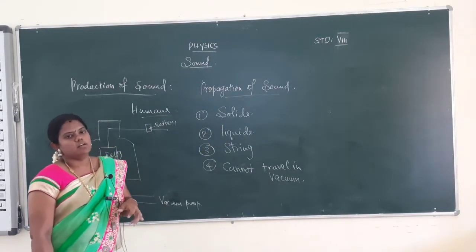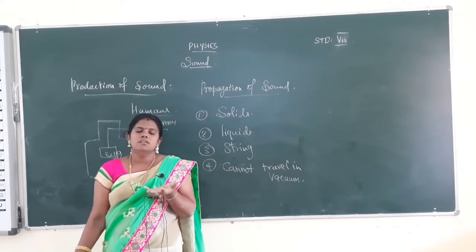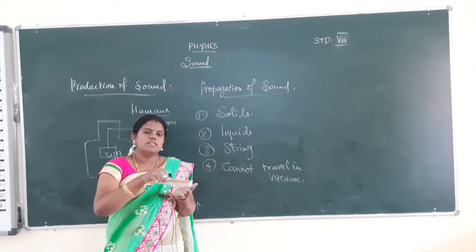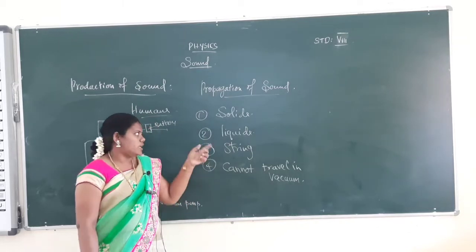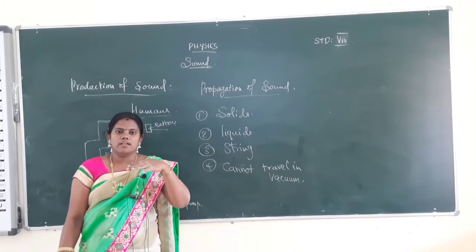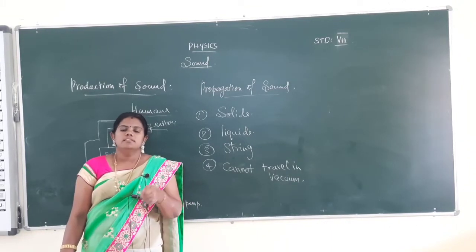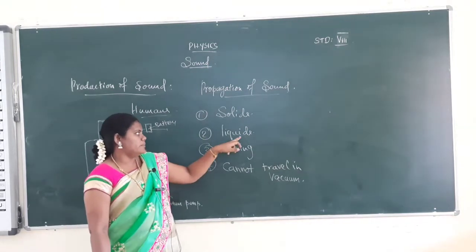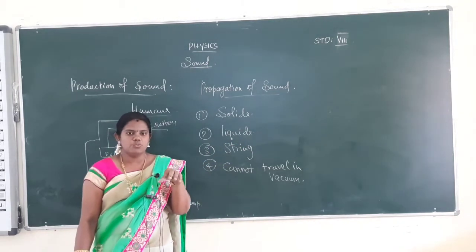You keep your ear on the table and scratch the table. The scratching sound will travel through the table and then you can easily hear it with your ear. Liquids: you keep your ear on the top side of the water container and ring the bell inside the water container. The sound will be heard on the top side of the water level. That is, the sound will be heard by traveling through the liquid. And string: the sound will travel through string.